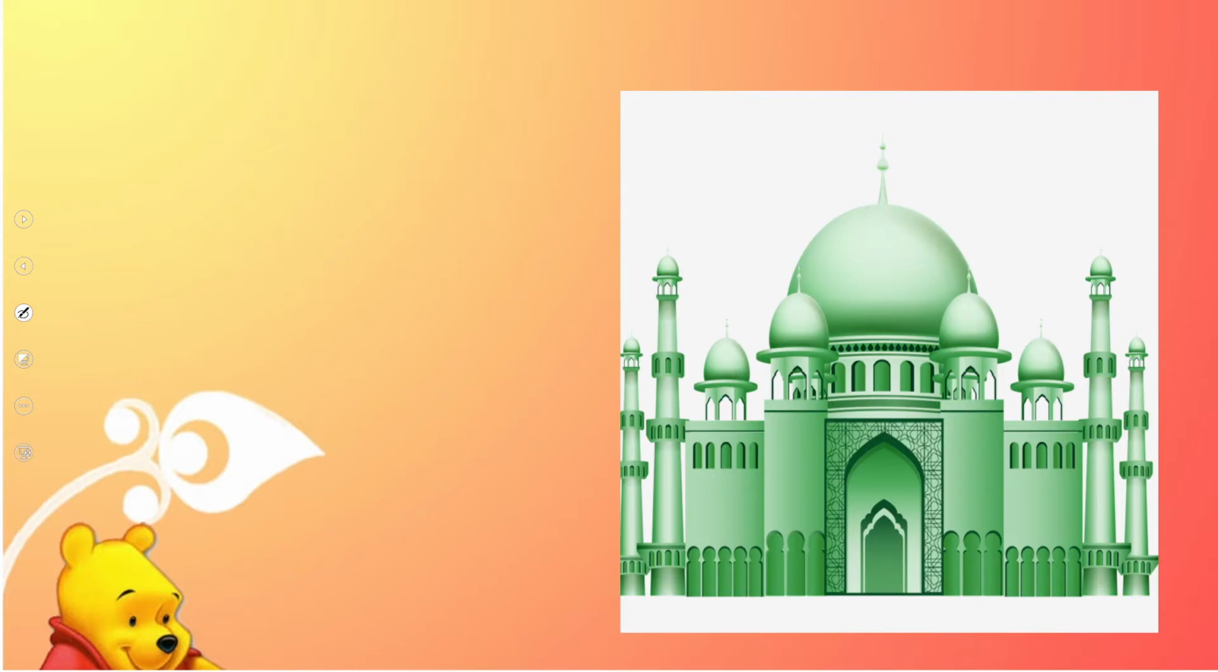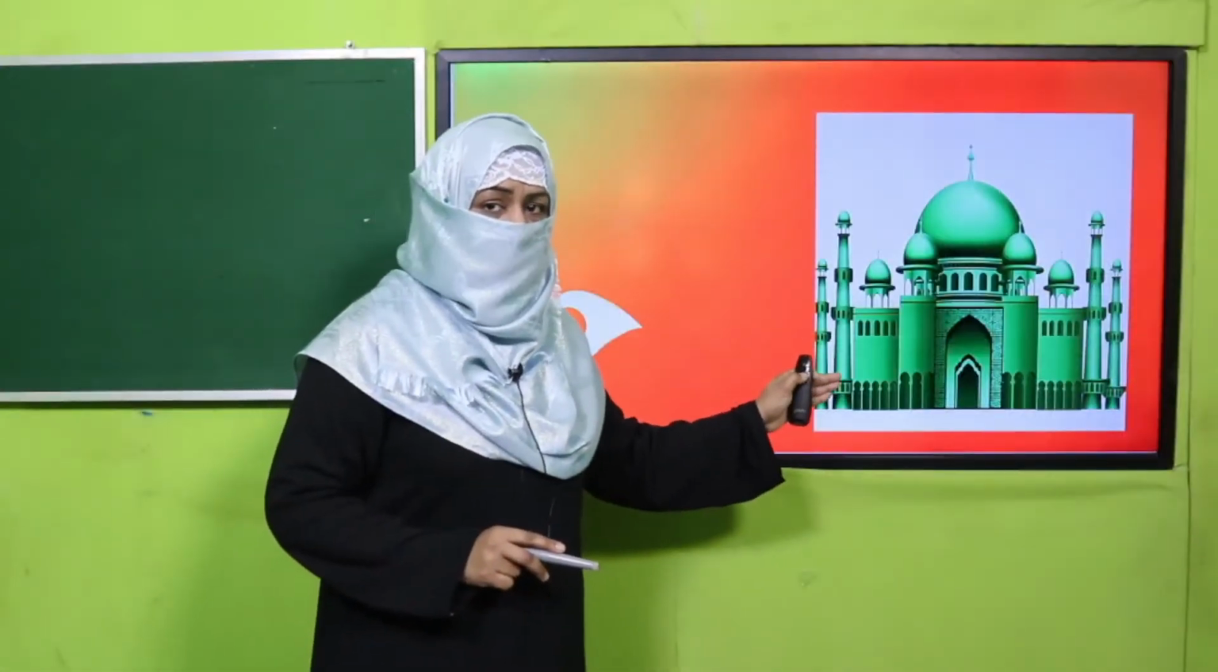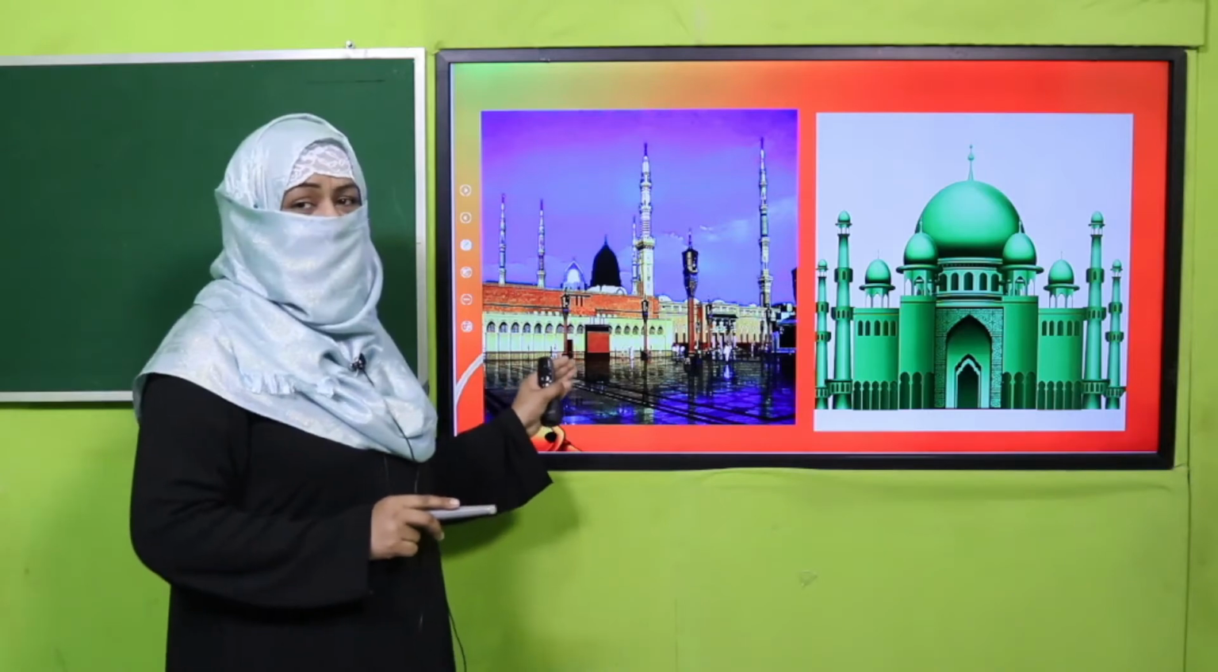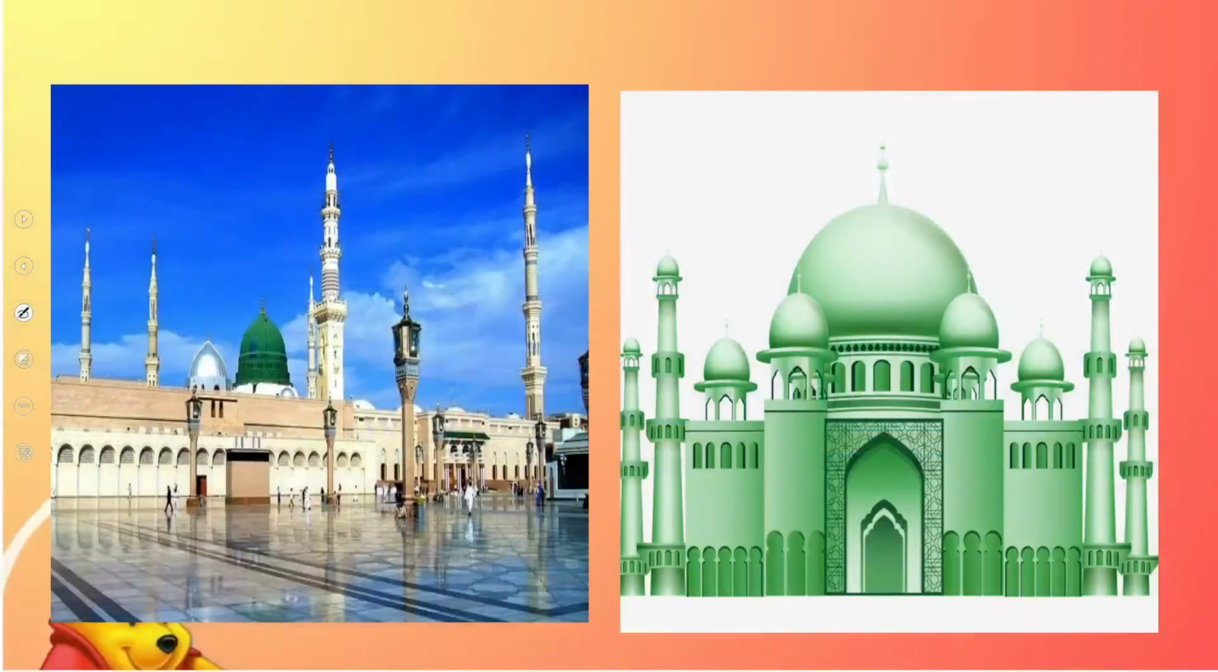It's a masjid, okay? Masjid is naming word for a place. And it is also a masjid, okay? This masjid is, alhamdulillah, we know this beautiful masjid is Masjid Nabawi. It is in Medina. And this is picture of any masjid. So how this difference is created and how we differentiate, this is we are going to learn today.